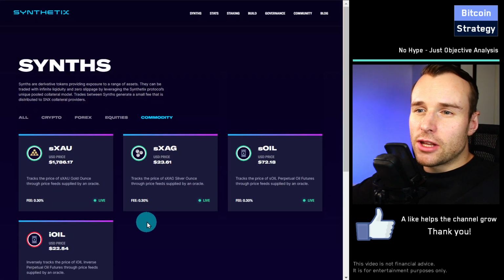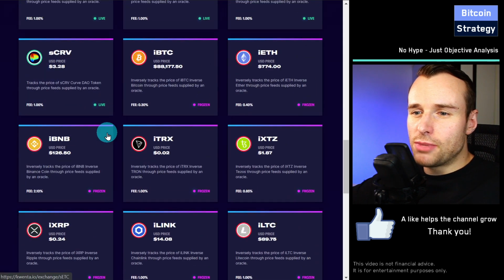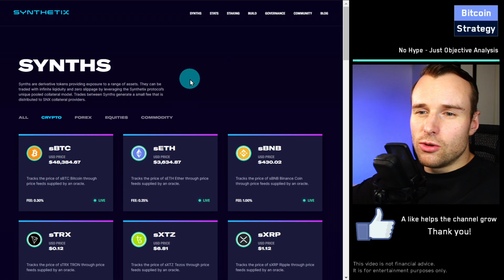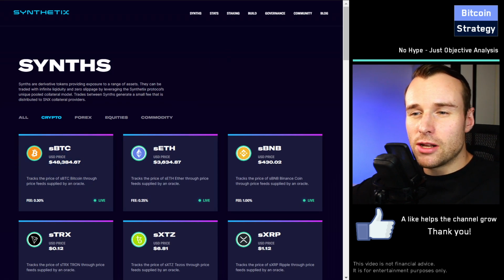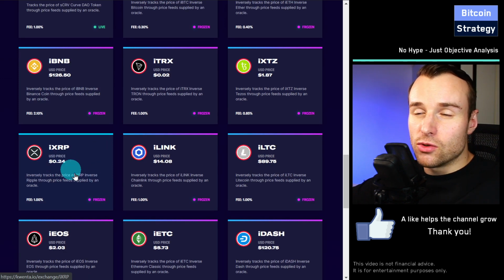And one reason for that could be that a lot of the attractiveness for this decentralized app is to bet on things that are not very common, right? You can bet on the real Bitcoin or the real Ethereum just using Uniswap. But if you look at the inverse bets, all of those assets, they have been frozen. So you can't actually, right now at least, short XRP using Synthetix.